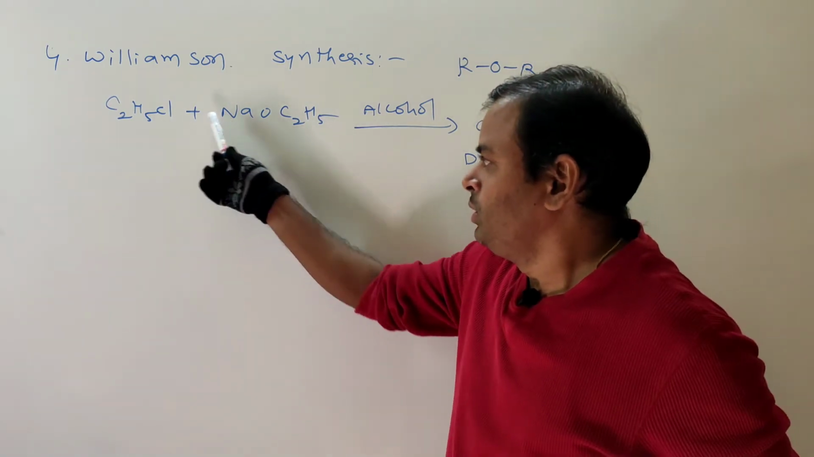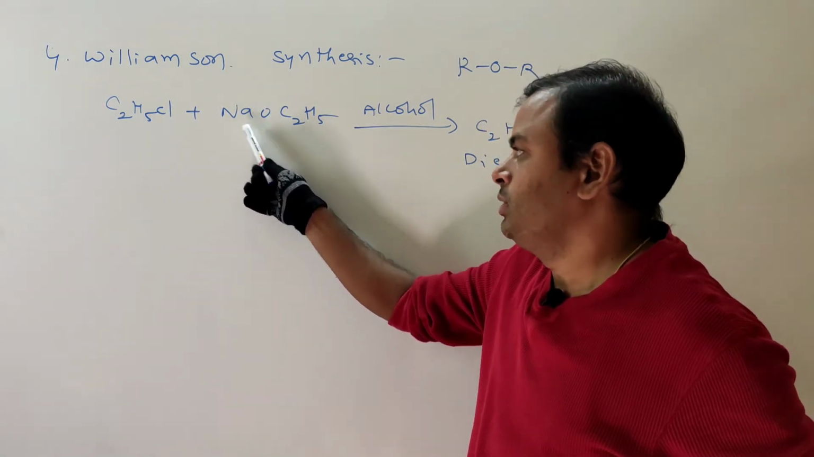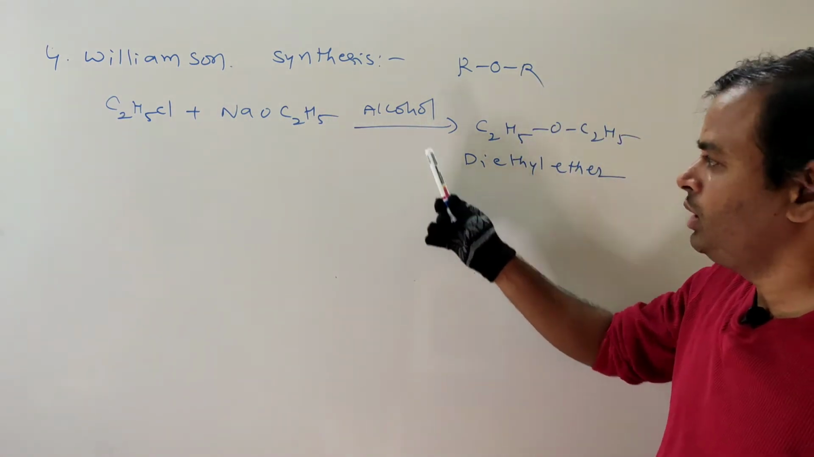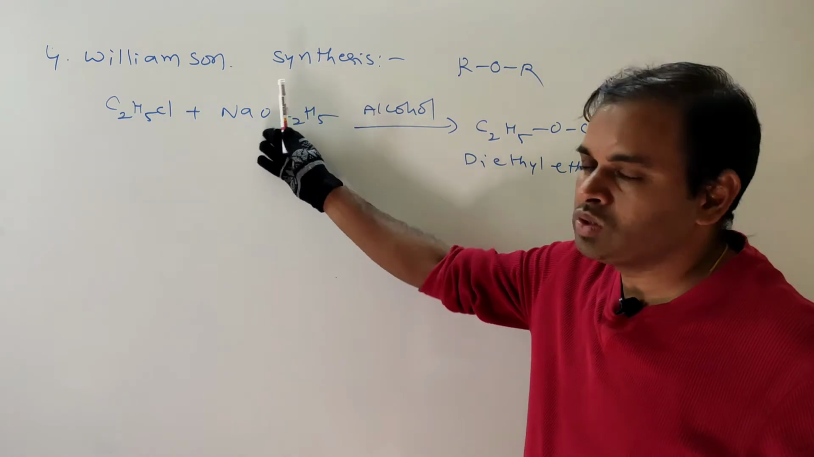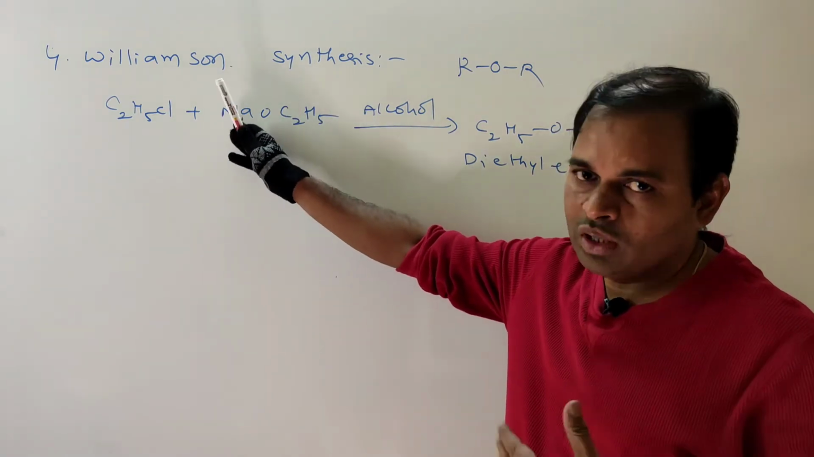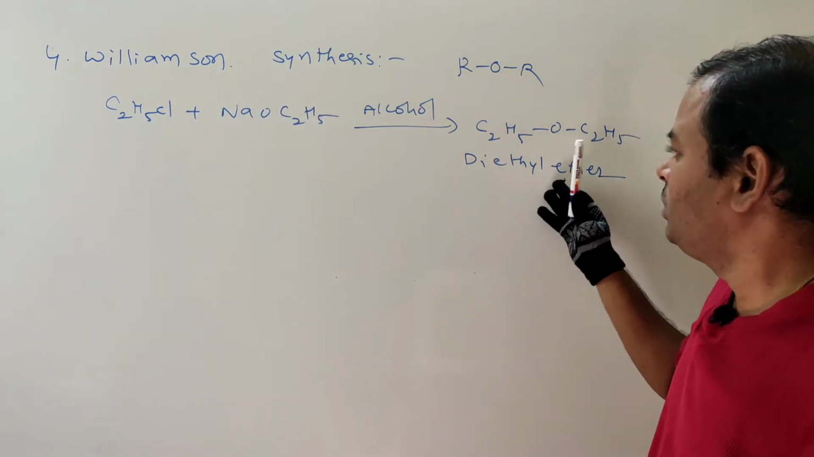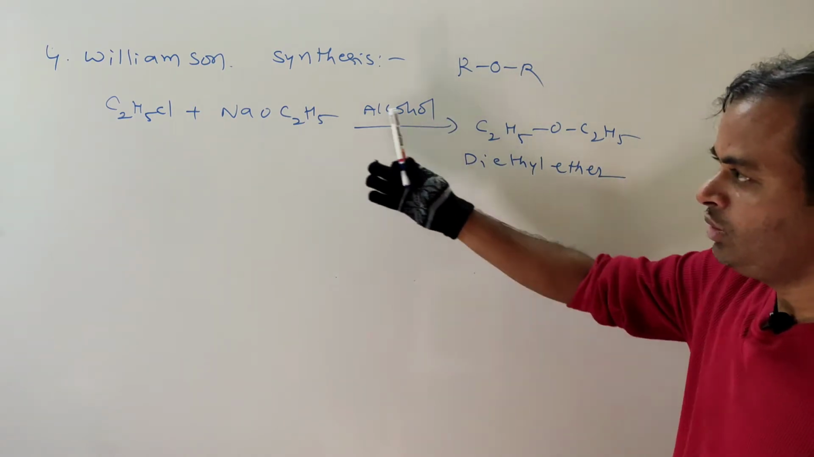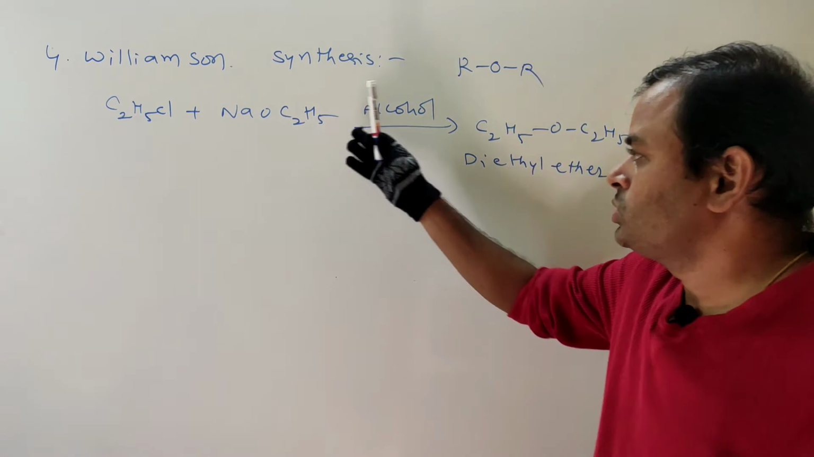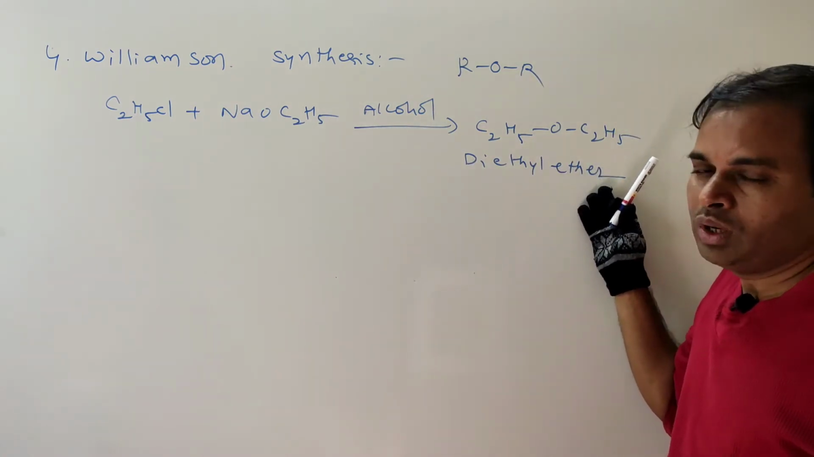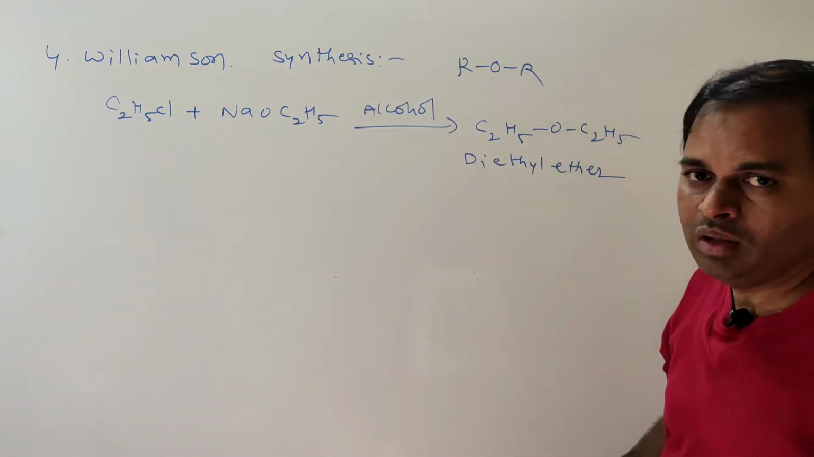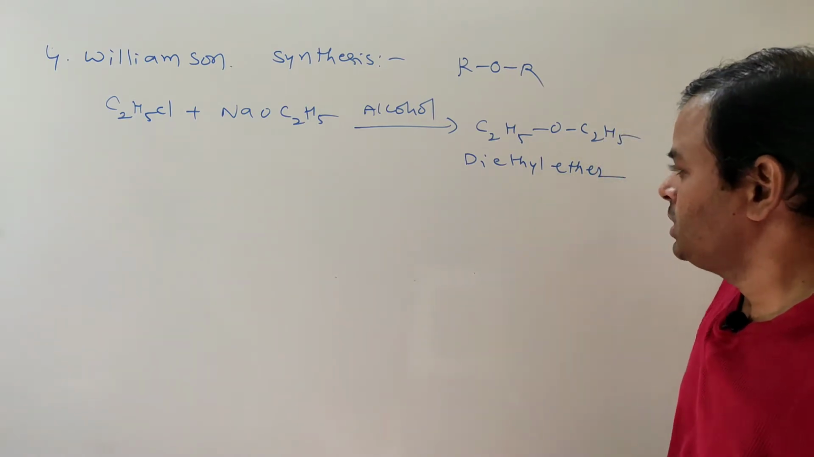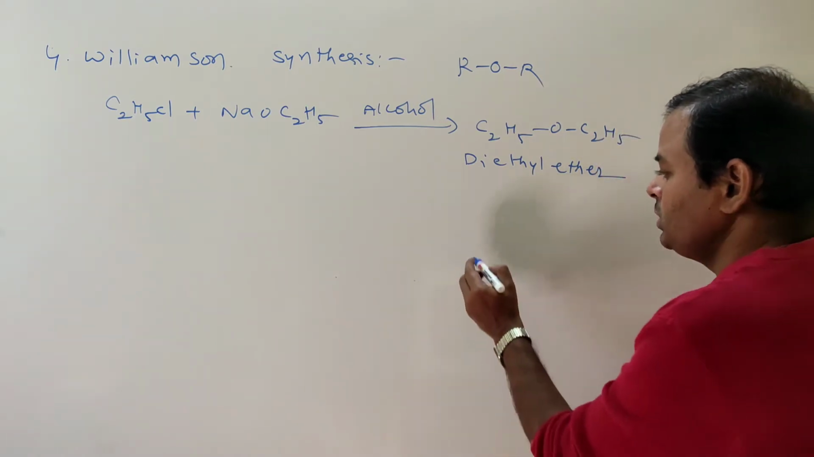Ethyl chloride, sodium ethoxide, in presence of alcohol, so it is alcoholic sodium ethoxide, or we can take potassium ethoxide. So this conversion of ethyl chloride with sodium ethoxide to diethyl ether is called Williamson synthesis.